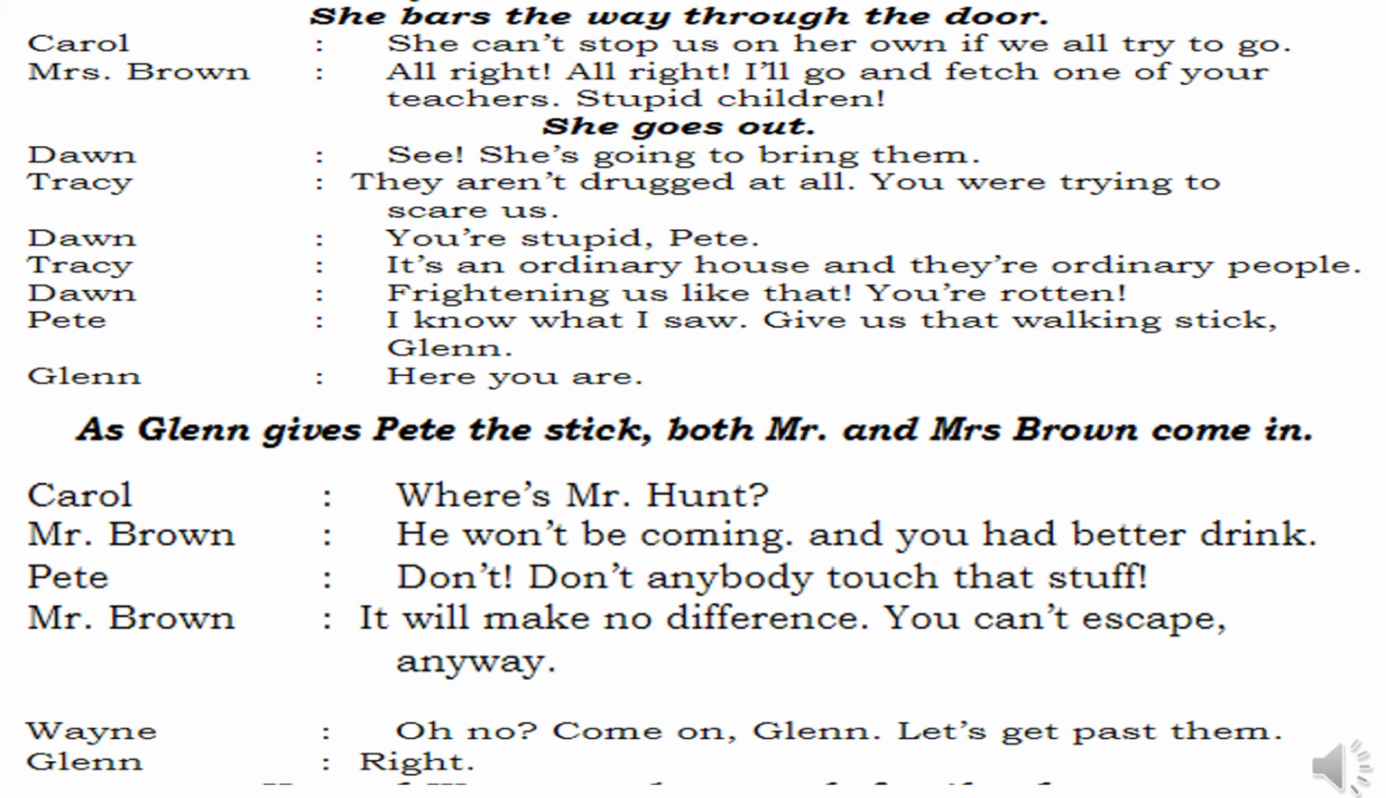Whose stick was that? Mr. Hunt's stick it was. Glenn will give that. When Glenn was about to give Petty the stick, Mr. Brown and Mrs. Brown will come inside the kitchen. What will happen? Carol says, where is Mr. Hunt? Where is our teacher, Mr. Hunt? Mr. Brown says, he won't be coming and you had better drink. You better drink whatever is given to you. He will not be coming is the answer given by Mr. Brown. Petty says, don't anybody touch that stuff. He will order his friends not to touch those particular drinks.